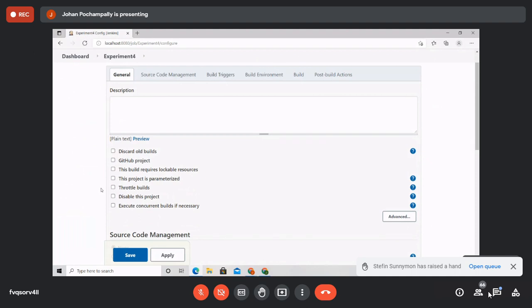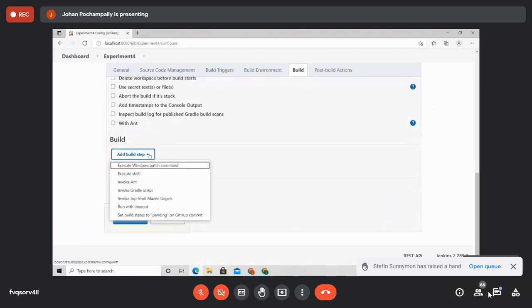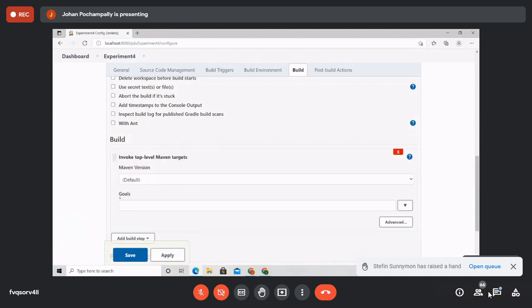Now here, click on the build one. Add build step is there, okay? Can you see Maven? Click on that. Invoke top level Maven. Okay. Now Maven version. So what is your Maven version? My Maven is there, right? Correct. Now goal. What our goal is, is to compile. So simply type compile. Compile, correct. After that, click on the save button.